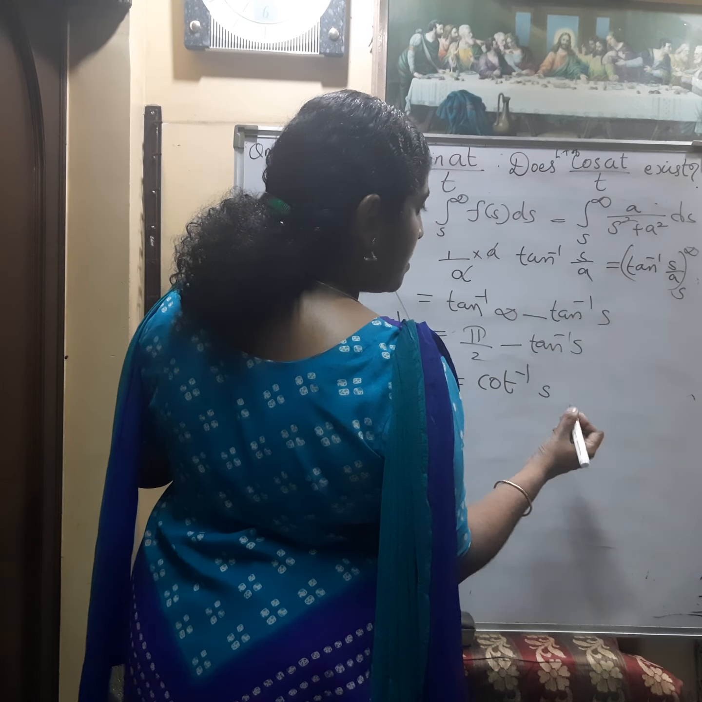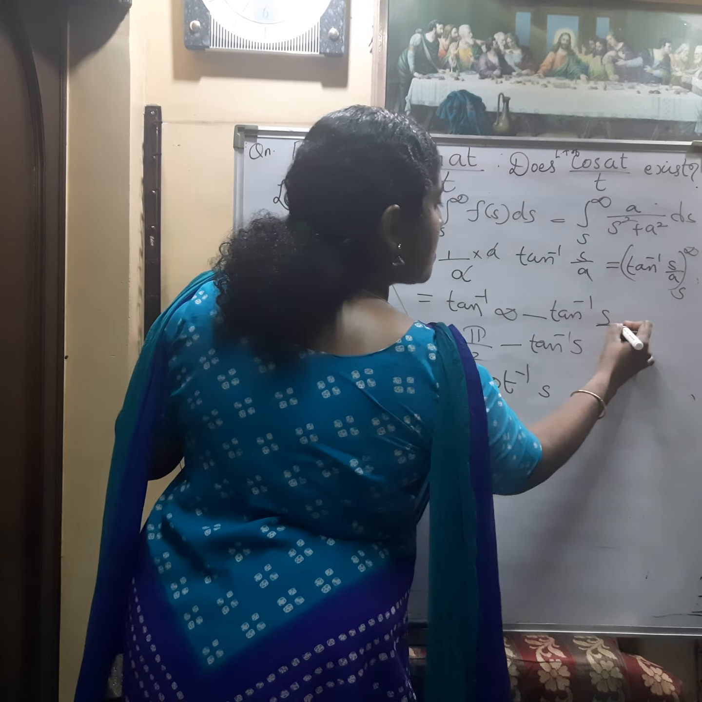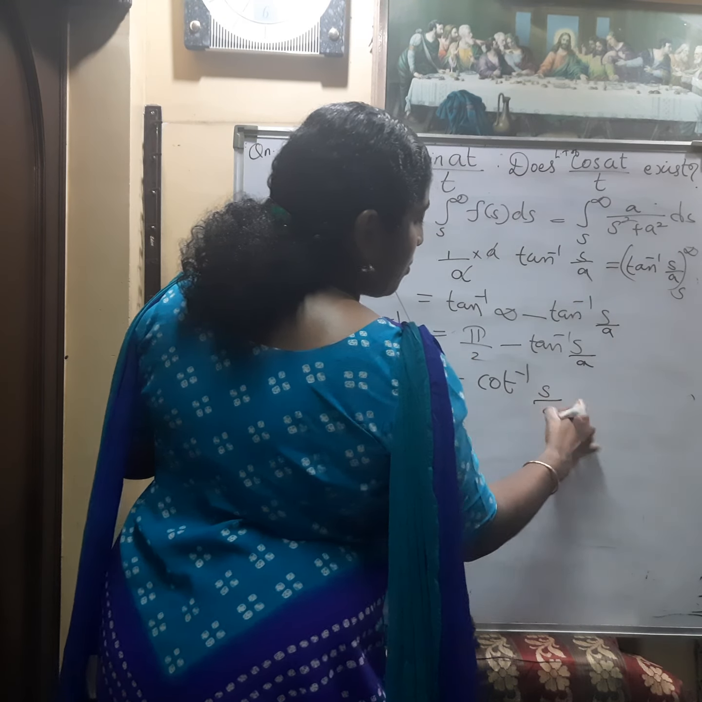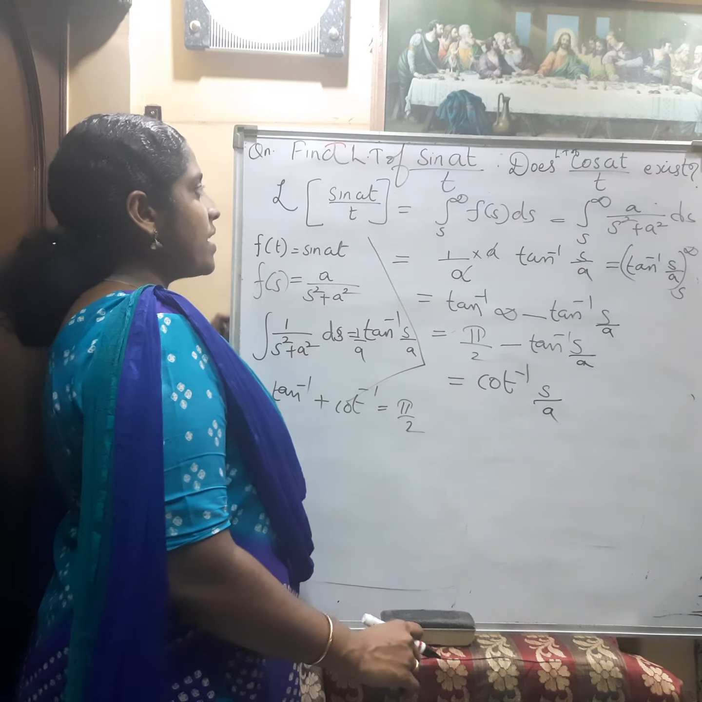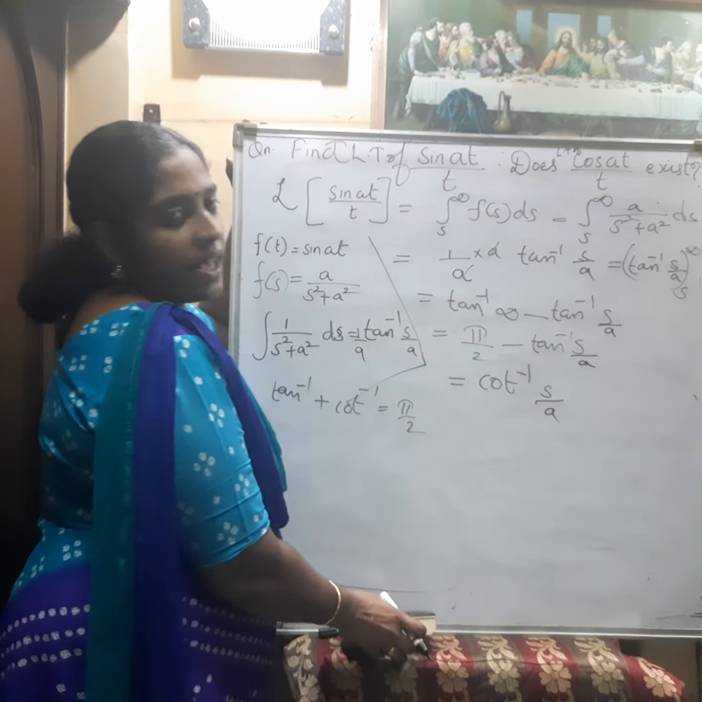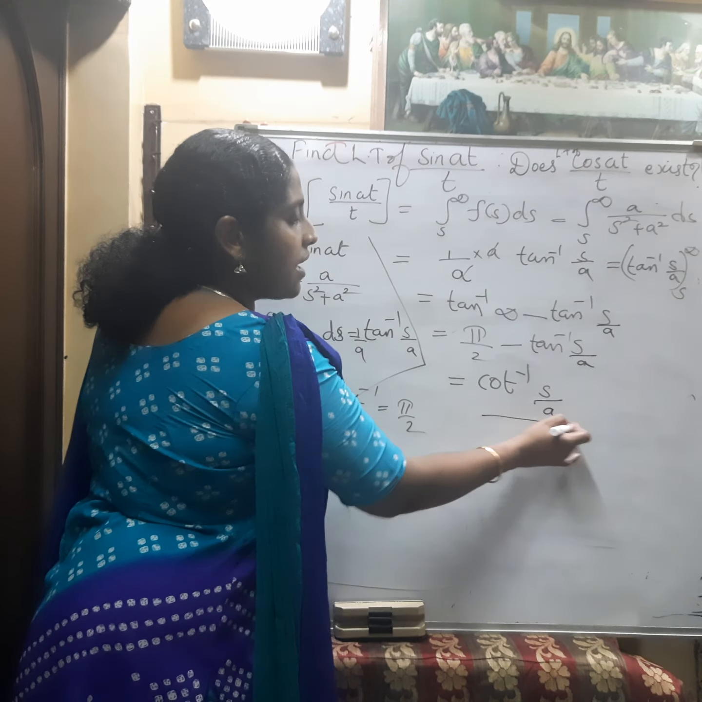Sorry, I have made a mistake. This is tan inverse s by a. Here s by a is there, no? So cot inverse s by a. So what is the answer for the Laplace transform of sin at by t? That is cot inverse s by a. So we got this Laplace transform.